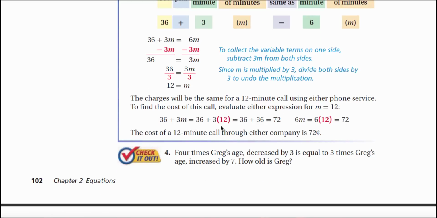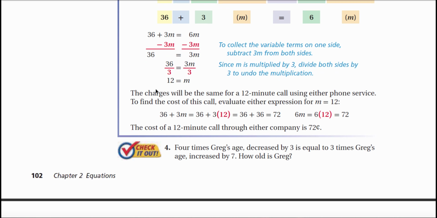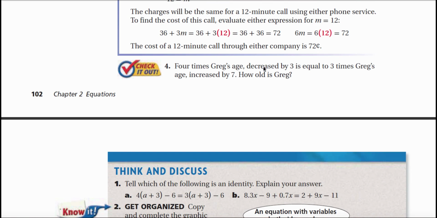So if we plug 12 into the first expression, we get 72. If we plug 12 into the second, we get 72. So the cost of a 12-minute call through either company is going to be 72 cents. All right, here's number 4. Go ahead and pause the video and give it a try.